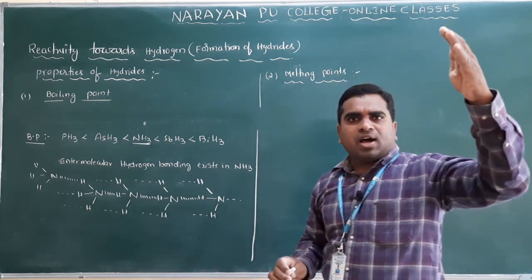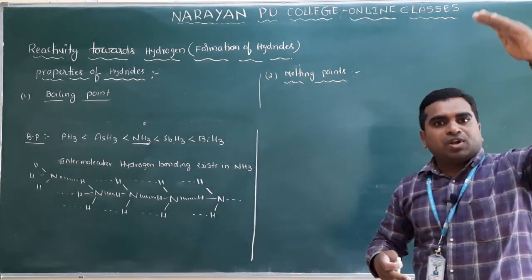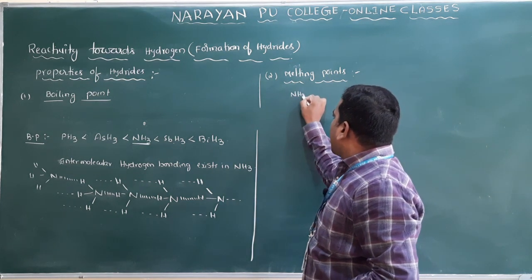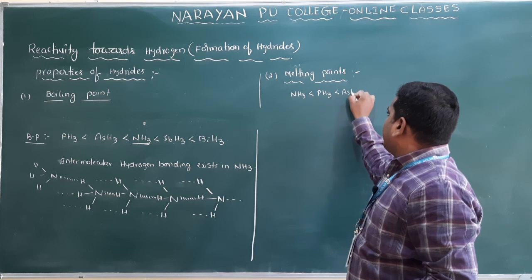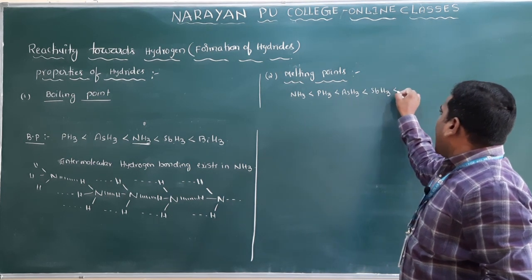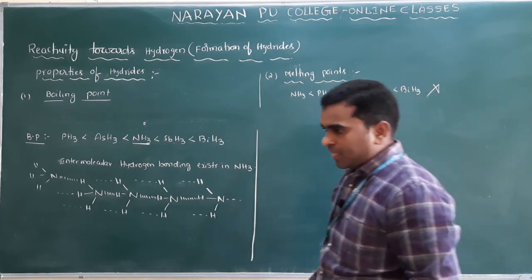If you move from nitrogen to bismuth, going down the group, size increases. So ammonia should have the lowest melting point compared to the remaining molecules SbH3 and BiH3, but this is also wrong.